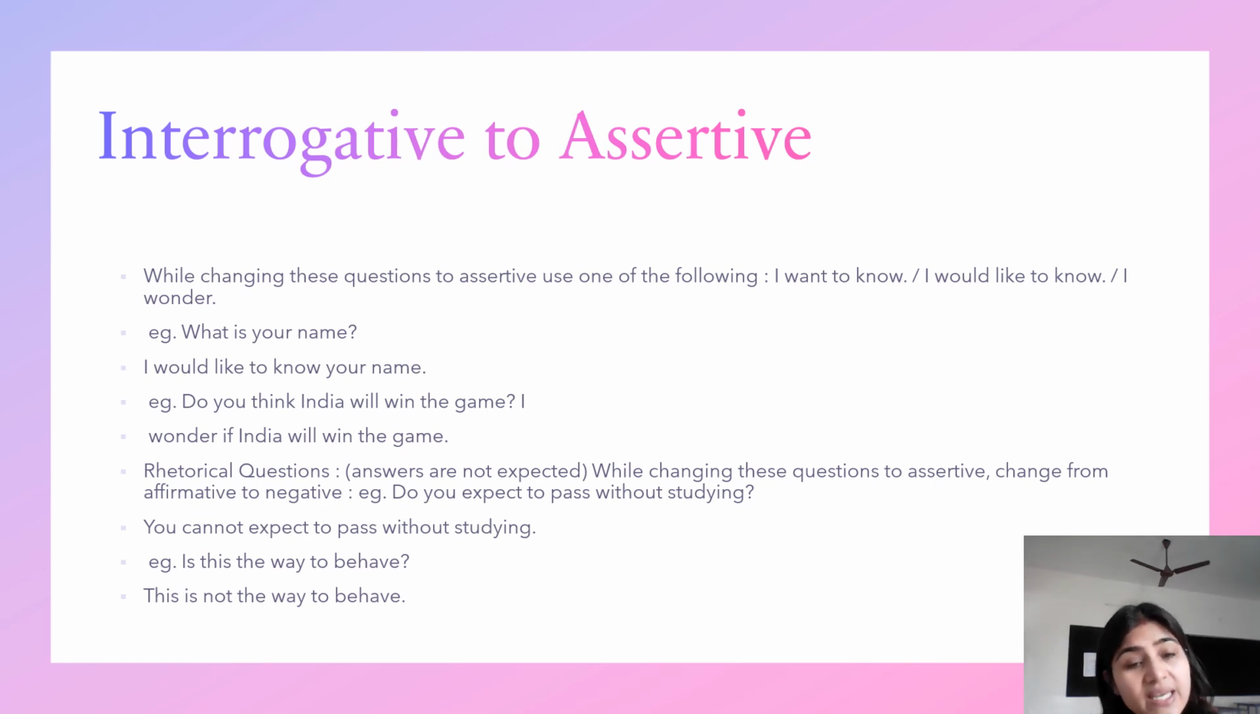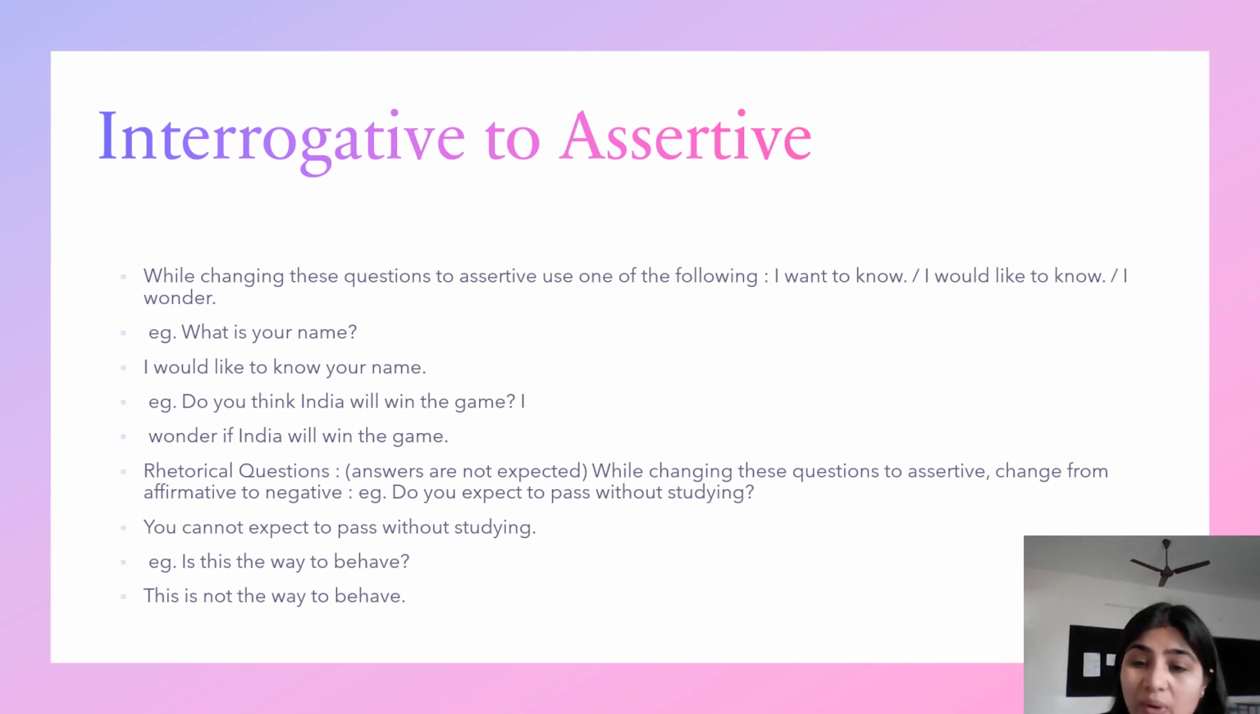Okay. Then take another example. Do you think India will win the game? So I wonder if India will win the game. So we have used some of the starters which I have mentioned there. I want to know, or I would like to know, or I wonder.